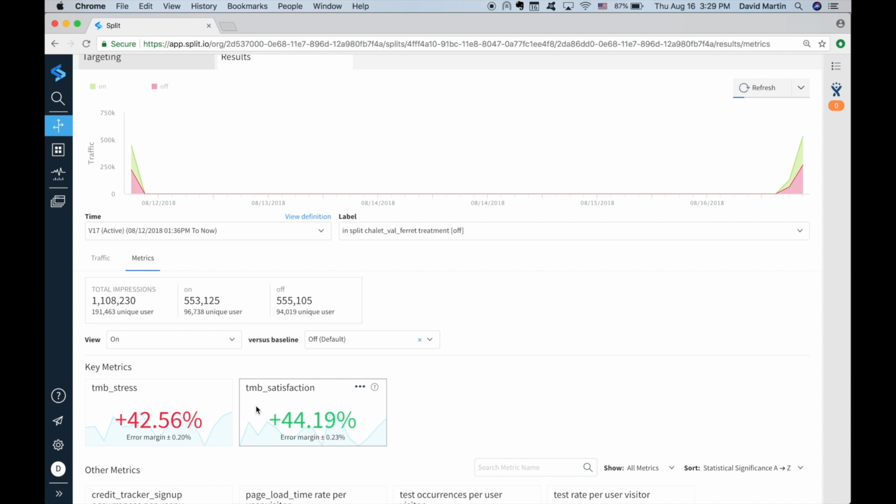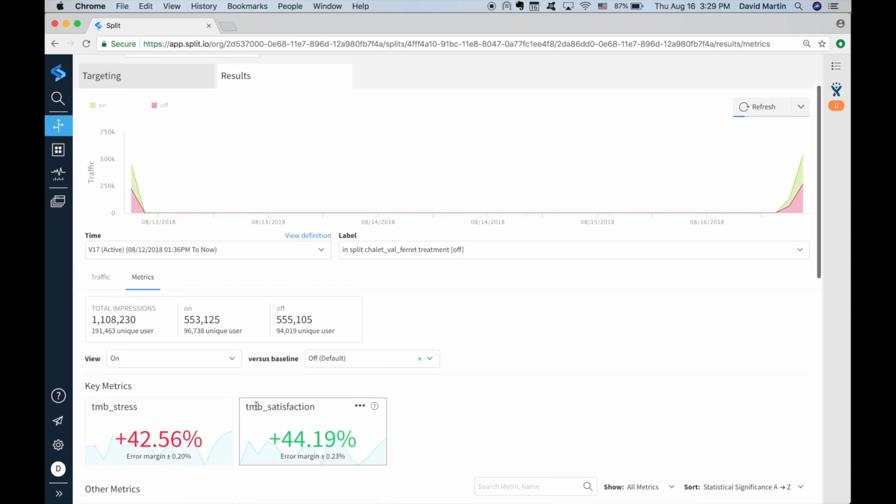So this was an interesting experiment. We learned that if we offer some of our hikers that longer hike, they'll report that it was difficult, but they'll also be more satisfied with their experience.